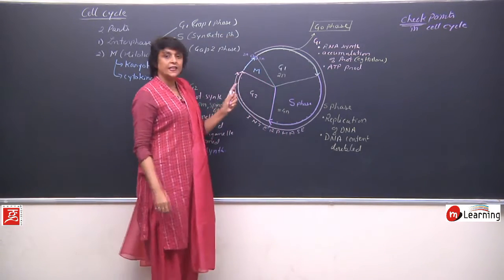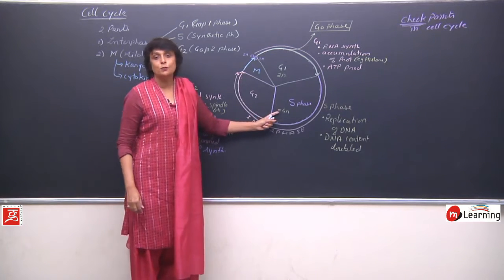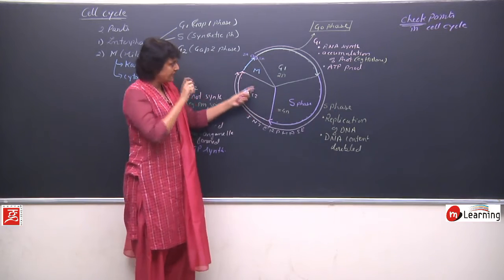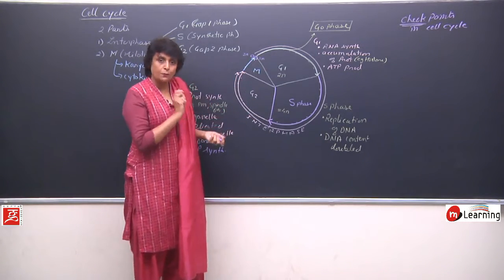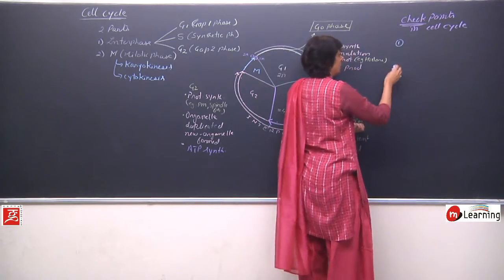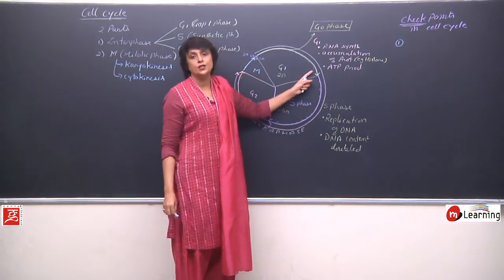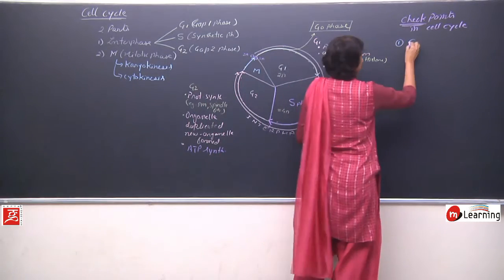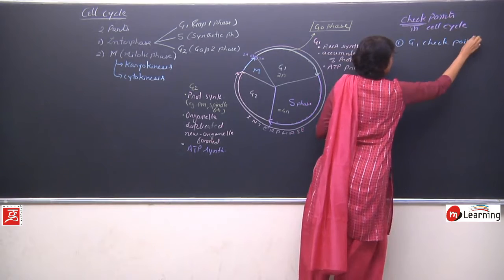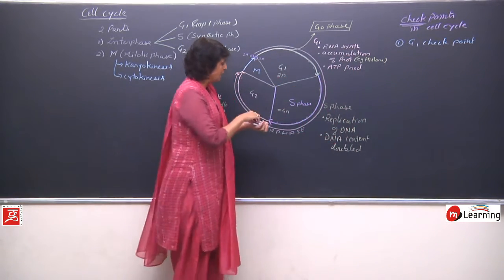That means if everything is okay, then the cell will be allowed to move further. Otherwise, the process will stop there and the cell has to go back to the original. For example, let us take the checkpoints first, then we will see what all happens in these checkpoints. First checkpoint is towards the end of G1 phase. It is known as G1 checkpoint. It is the first checkpoint. It is somewhere here.